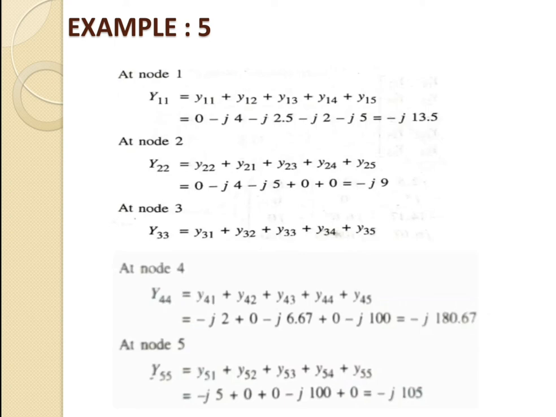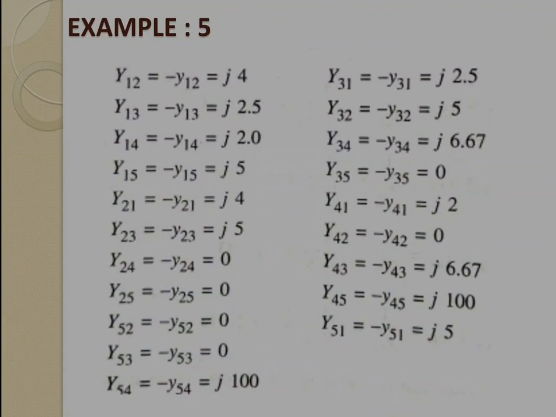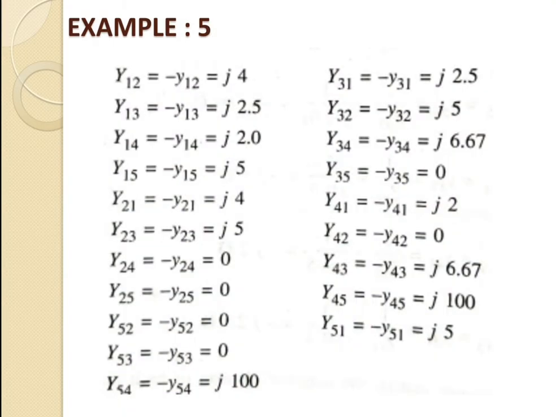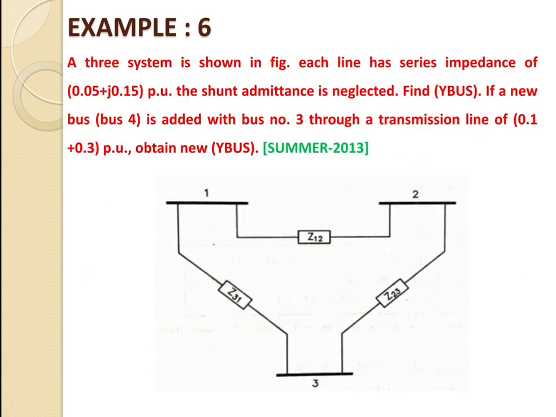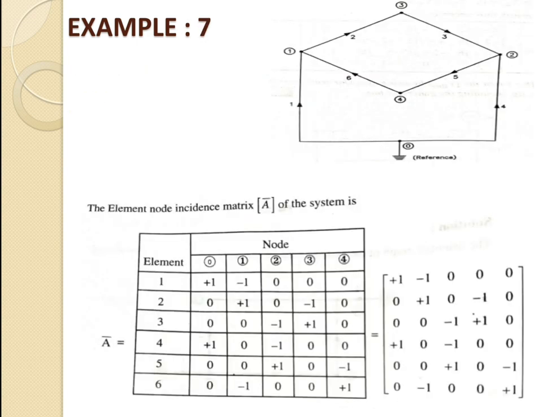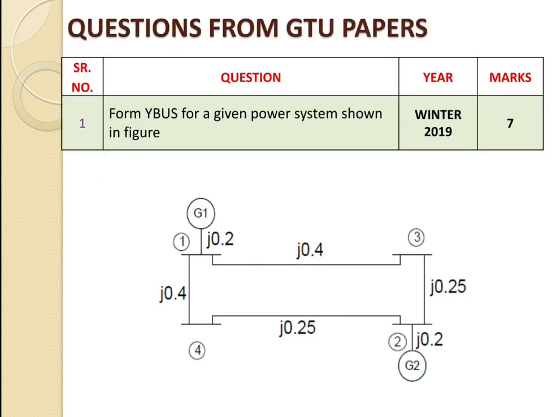From that it is clear that whatever line is connected between any 2 buses or any 3 buses, those buses we have to consider in the example, and the remaining buses we don't have to consider for the calculation. For the remaining buses we have to assume that the self admittance as well as the mutual admittance is 0. So this is regarding the examples based on the 3 bus system and 5 bus system.